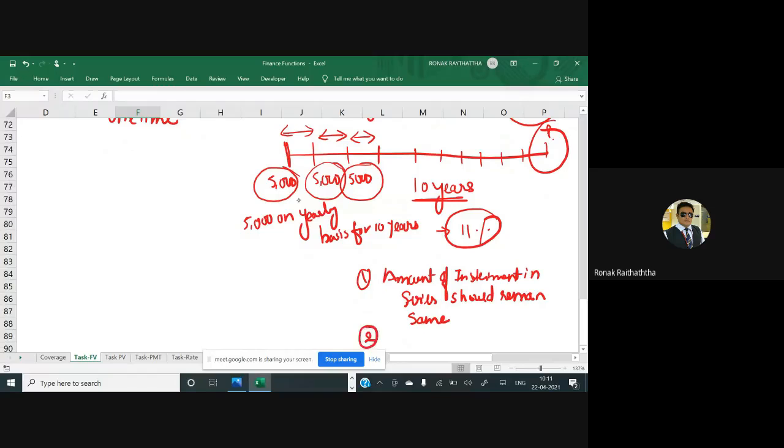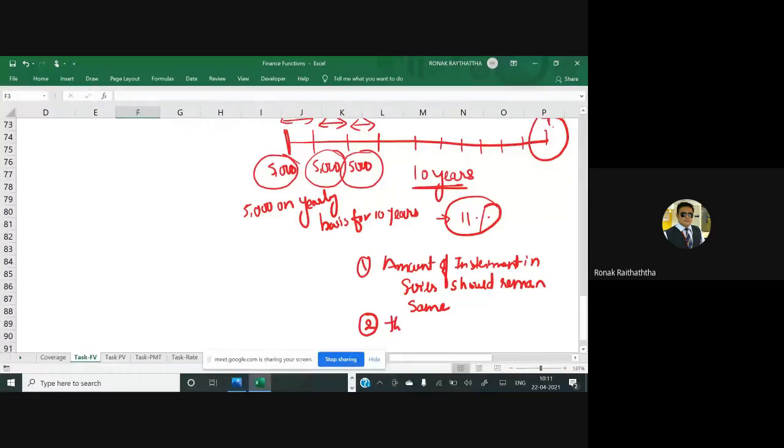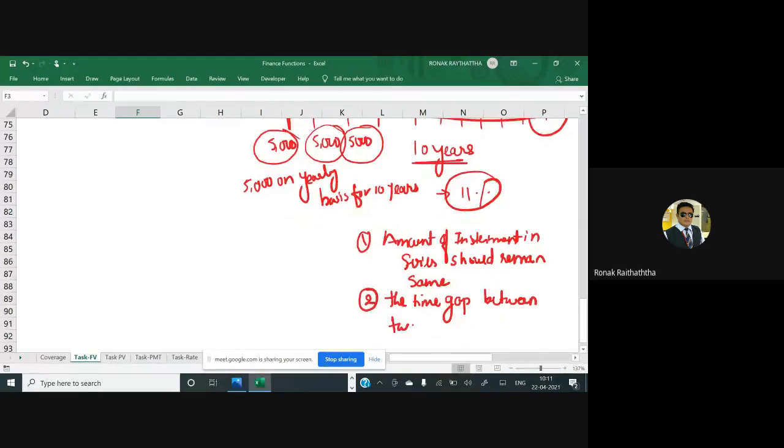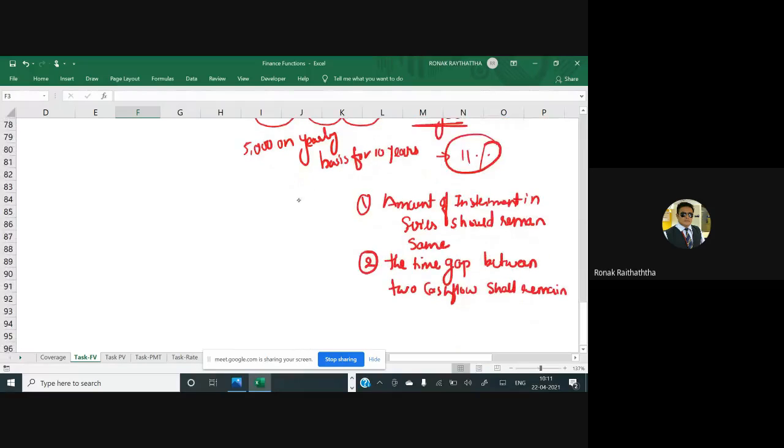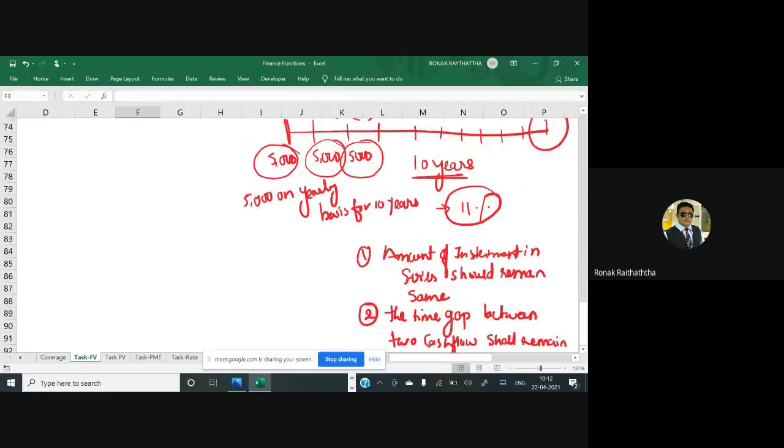And number two, the time gap between two cash flows shall remain the same over the period of the annuity. Please put it in the back of your mind. If these two features are satisfied, then only you can call it an annuity, otherwise not.